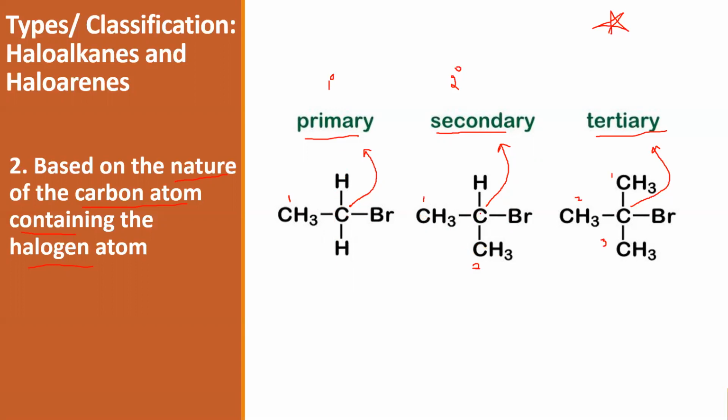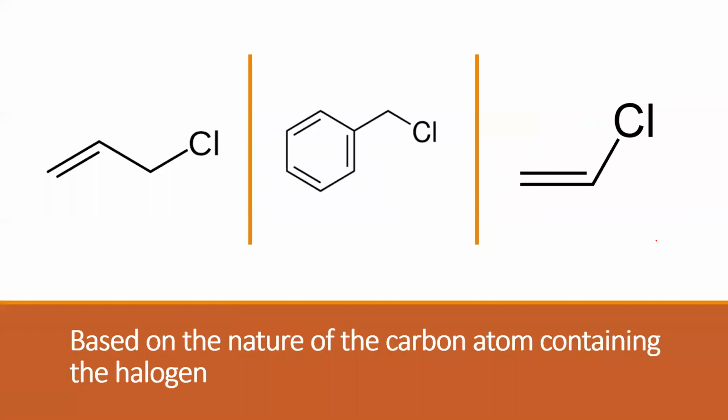Such a carbon is called a secondary carbon, and such a haloalkane is called a secondary haloalkane. Then coming to the last case, the halogen is attached to a carbon which is in turn attached to 1, 2, and 3 carbon atoms. Such a carbon is called a tertiary carbon, and the haloalkane is called a tertiary haloalkane. So based on the nature of the carbon atom containing the halogen atom, we have primary, secondary, and tertiary.